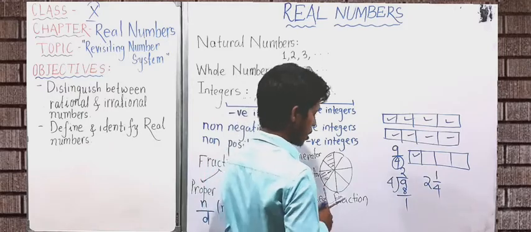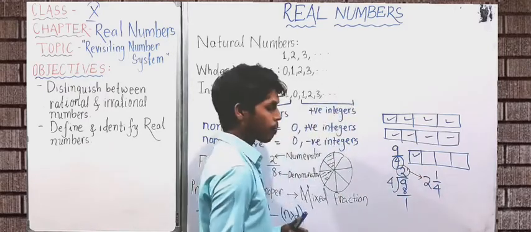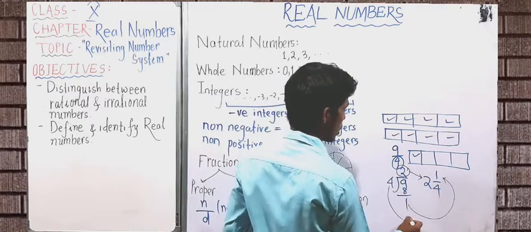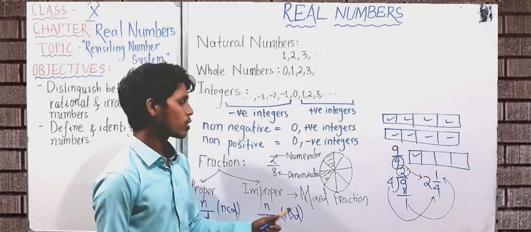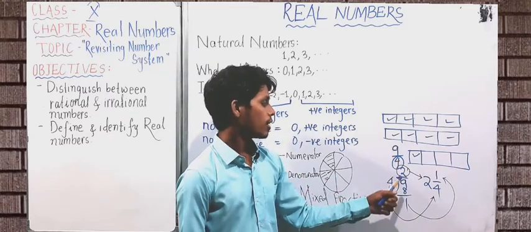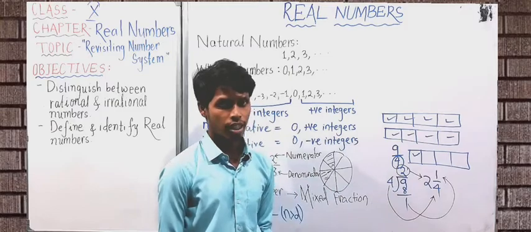And from this division also you can see 2 is the quotient, you have to write the quotient first, then you have to write the remainder, then you have to write the divisor. So to represent an improper fraction as a mixed fraction, you just divide the numerator by the denominator, then write the quotient, and then the remainder upon the divisor.